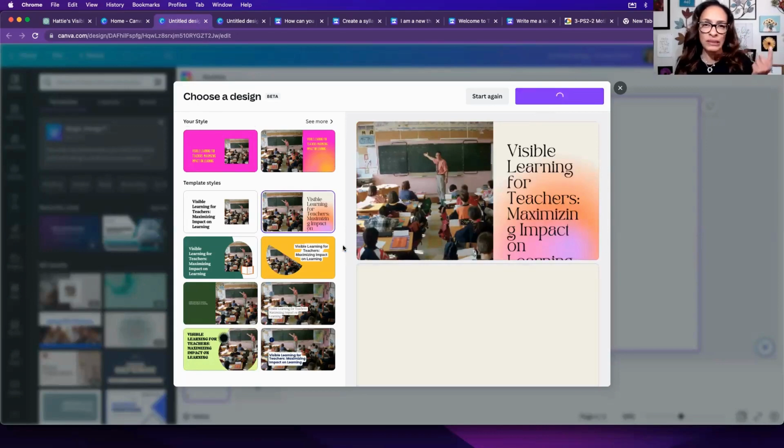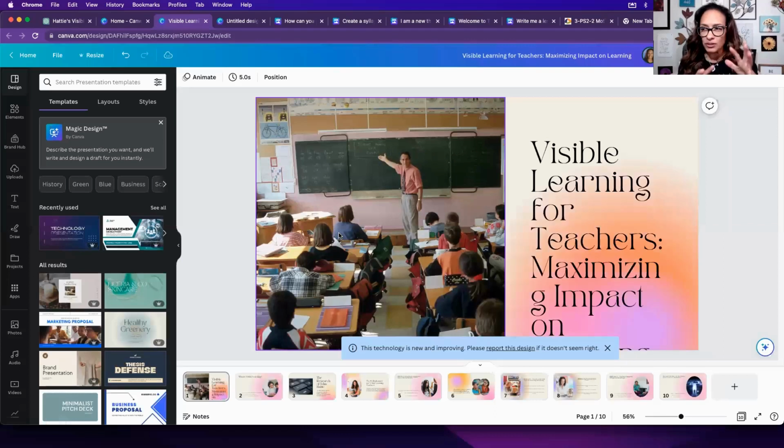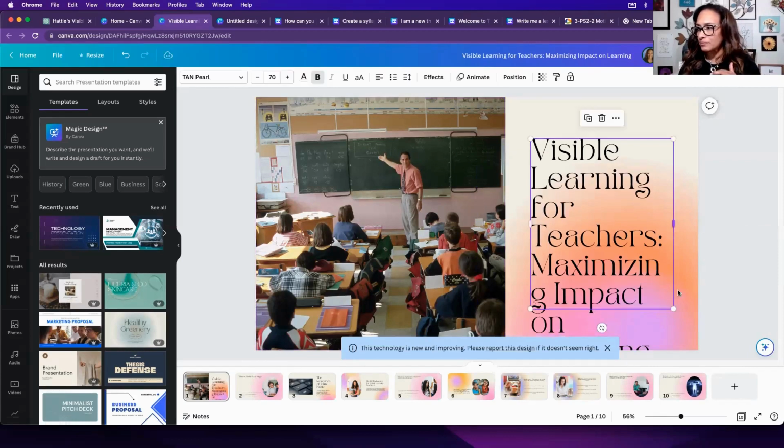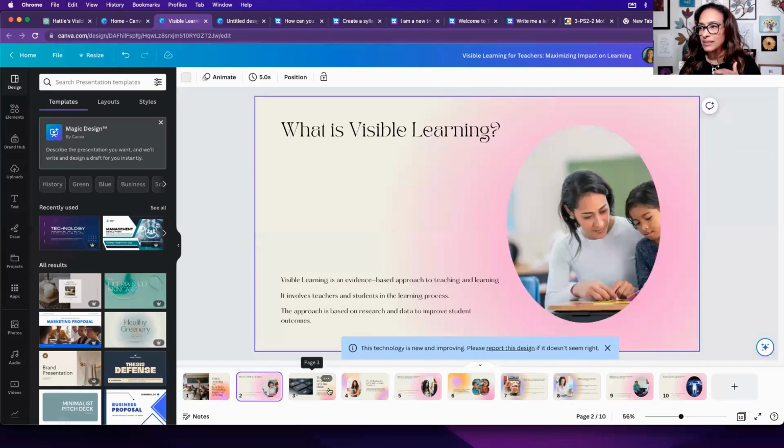Now, I can tell you right now, I don't like that photo because it's very old, centered classrooms in rows. But I guess what we could do is tweak it a little bit with other pictures. So it gives you visible learning. Obviously this would probably need to be smaller. You'd have to adjust that.